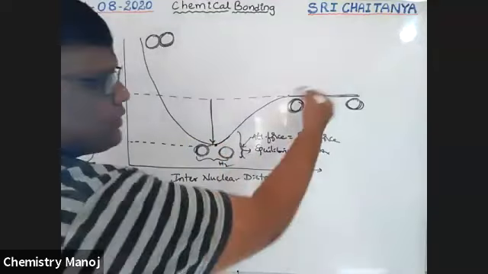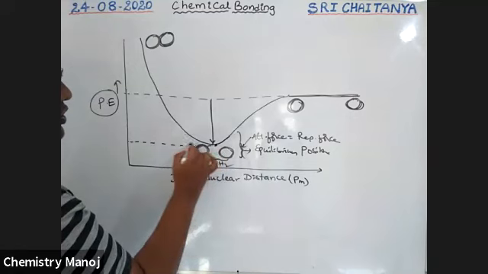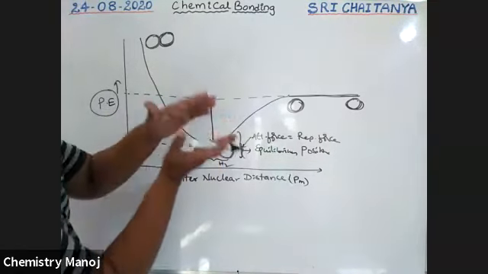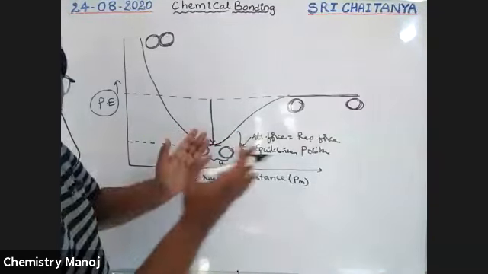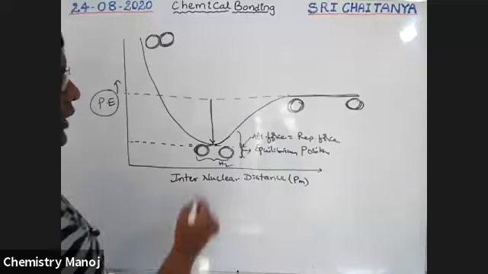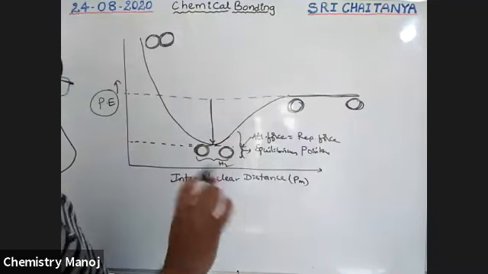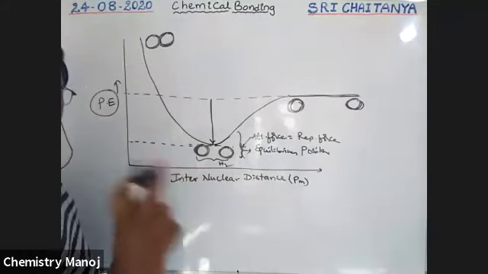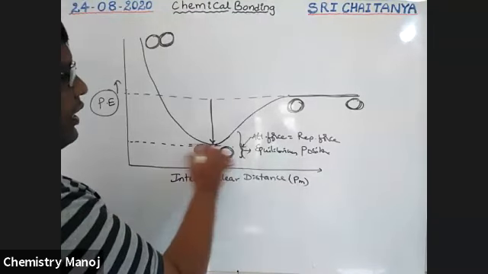So actually this much energy is there, and that energy is decreased to this much. So this is the new energy. The difference of these two energies means some energy is released. Because of this attraction, some energy is released. So they reach some minimum distance. It is not going to be zero. Very, very important. Some minimum energy is reached at that position.